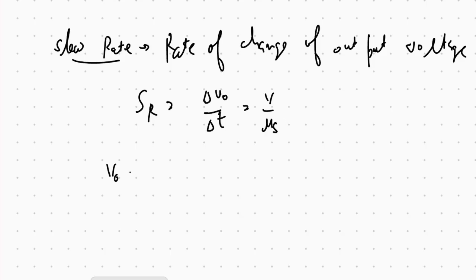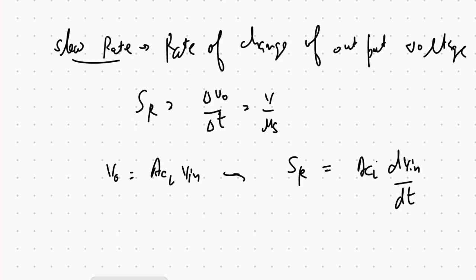If V output is equal to A closed loop times V input, then slew rate SR is equal to ACL dVin by dt. If the output changes with time very rapidly, then the slew rate is high. If it does not change rapidly with time, then the slew rate is low.